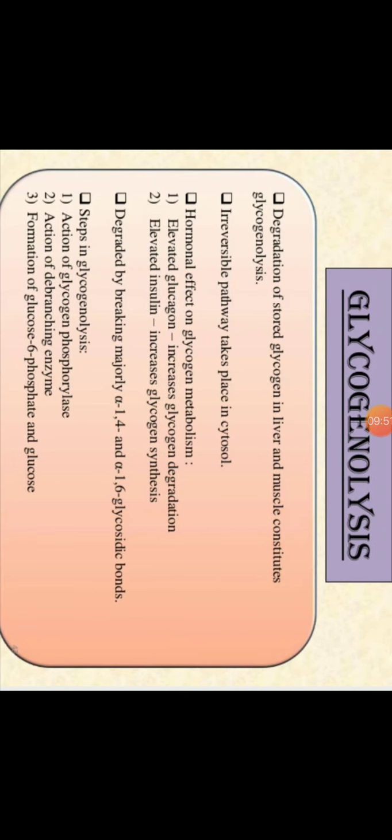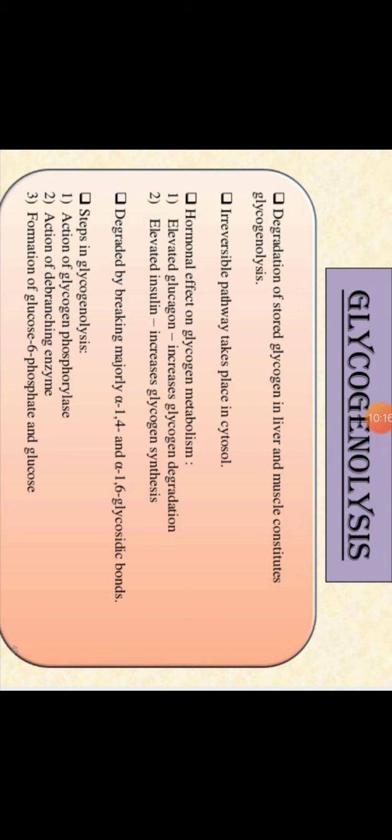Then how to degrade this glycogen? As I told you, it is a branched polysaccharide with alpha 1,4 and alpha 1,6 bonds. So initially breaking these bonds is necessary. To break these alpha 1,4 and alpha 1,6 glycosidic bonds, some enzymes are necessary.